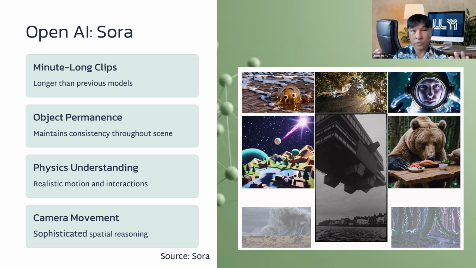Unlike earlier tools that struggled with object permanence, physics, or realistic motion, Sora demonstrates a robust grasp of spatial reasoning, camera movement, and dynamic interactions. It can generate complex scenes that involve multiple characters, consistent lighting, and even subtle environmental effects.